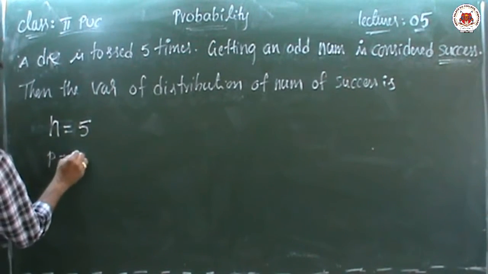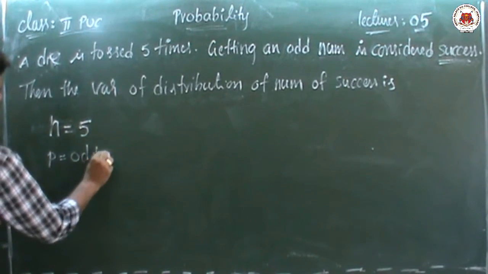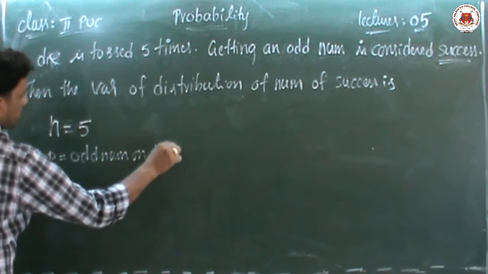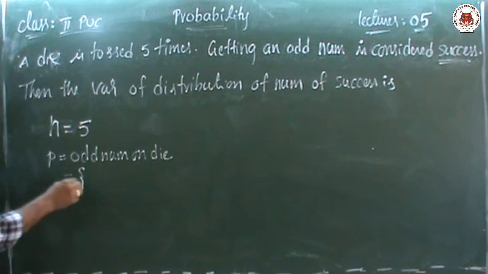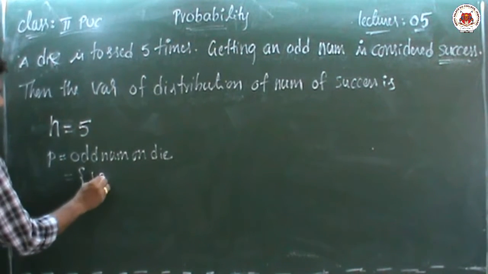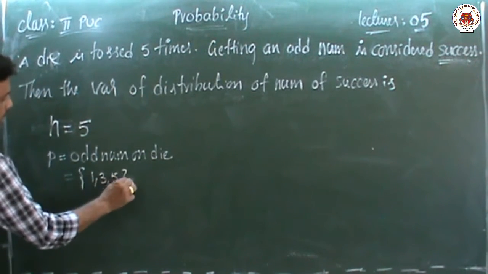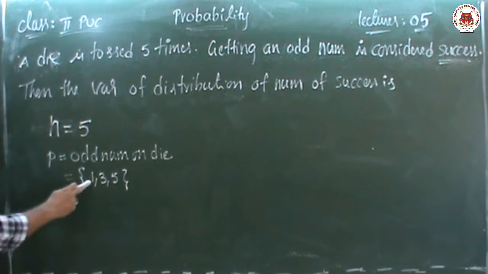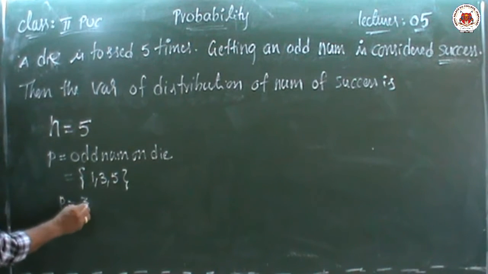So getting the odd number on a die. The meaning is odd number on die. A die has how many sides? Totally 6 sides: 1, 2, 3, 4, 5, 6. So what are the odd numbers? 1, 3, 5 are the odd numbers on it. That means we can write the probability of success: 3 sides out of 6 sides.